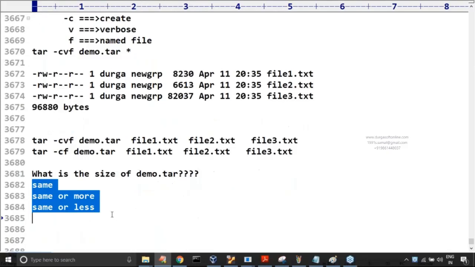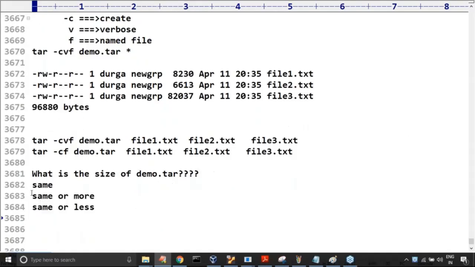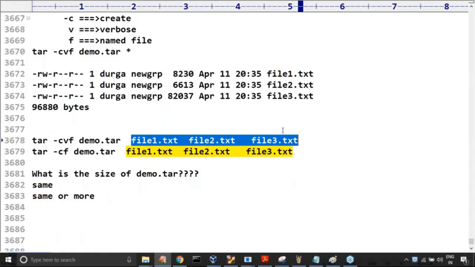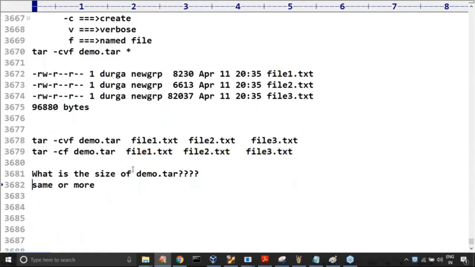Majority of the people are going to feel the second one has to be removed, but straightforward, the third one I'm removing, sir. What is the reason for that? I didn't use any compression. With these three files, I'm creating a container. That container requires some more space. That's why it is either same or more. We created an archive file, it is not compression. That archive file may also require some space. That's why same or more is the answer.